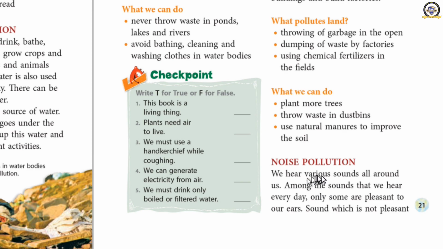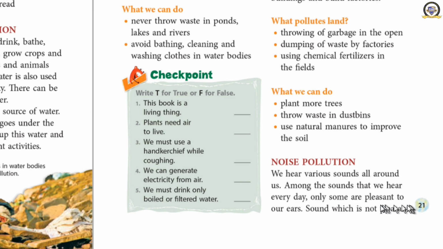We hear various sounds all around us. Now during the daytime, you can hear many different kinds of sounds. Among the sounds that we hear every day, only some are pleasant to our ears. Out of all these sounds, you like very few of them.